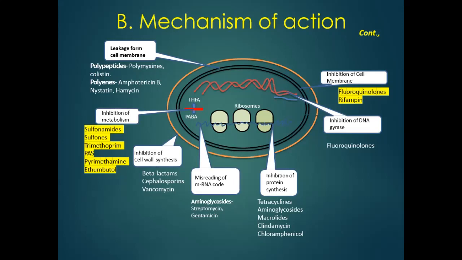These include sulfonamides, sulfones, trimethoprim, para-aminosalicylic acid, pyrimethamine, ethambutol. Another class is the inhibition of cell wall synthesis. The most important ones, these are mostly bactericidal. They possess bactericidal activity. These include the beta-lactams, cephalosporins, vancomycin. They interfere with cell wall synthesis and cause the death of the cell.